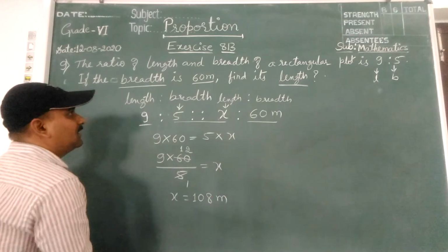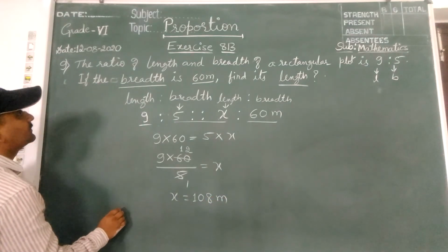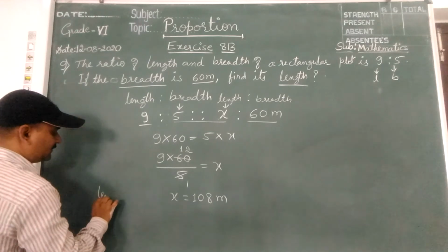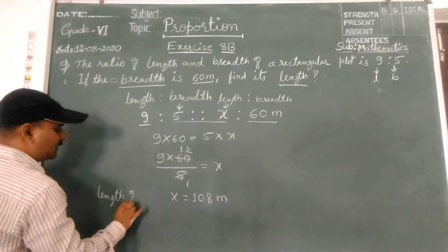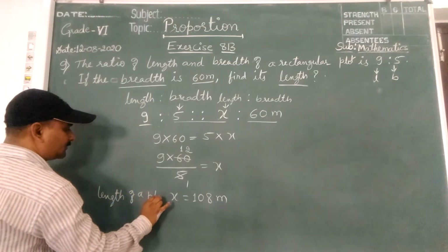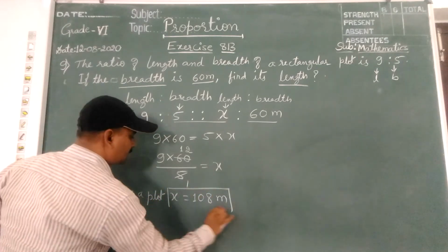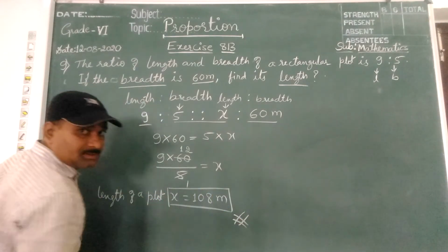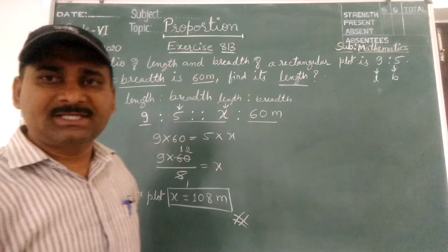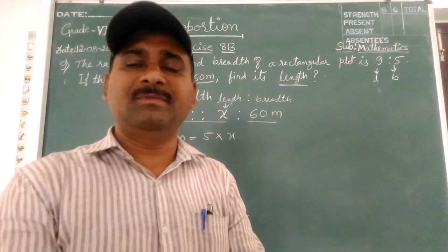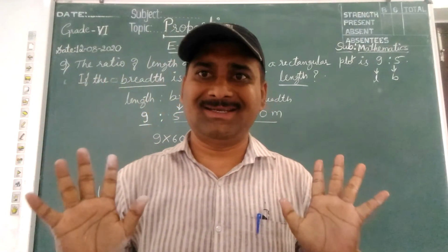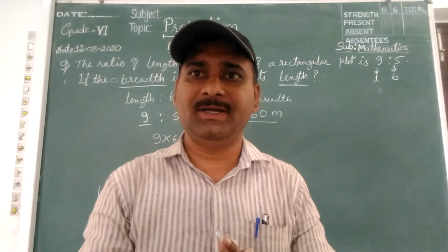This is what, children? Length. Length of the plot. So this completes your exercise B, and this completes your total chapter 8, ratio and proportion.